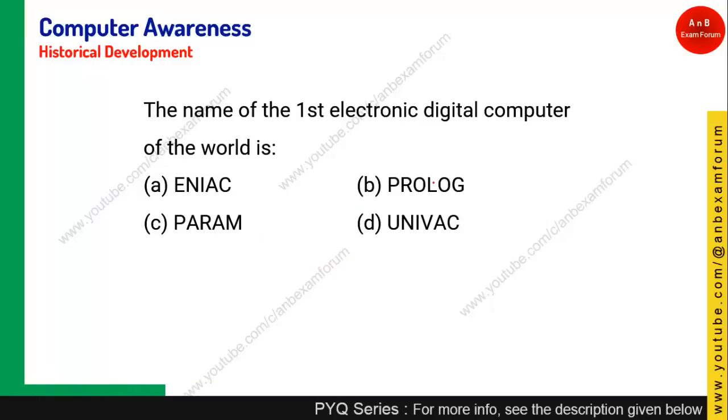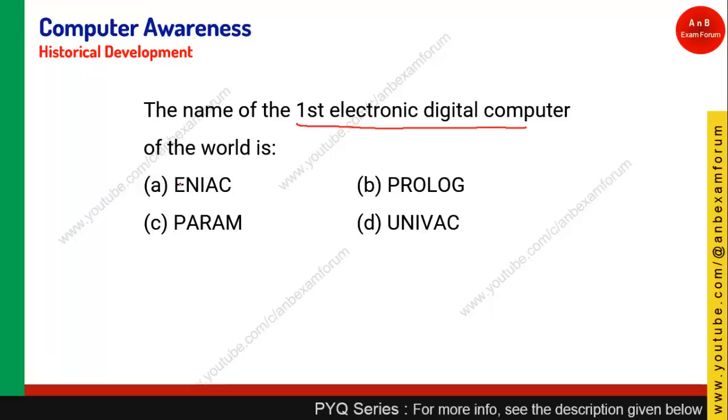Coming to the next, again very important: the name of the first electronic digital computer of the world. These are the four options: ENIAC, Param, Prolog and UNIVAC. Prolog is a programming language, so it is not a computer, it is a language. Param, as you know, is a series of supercomputers developed in India.